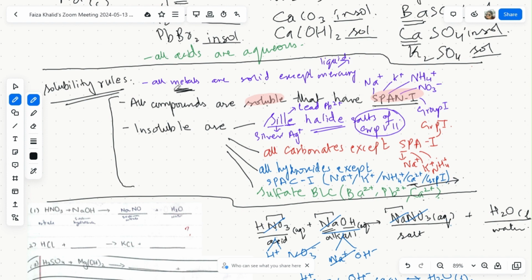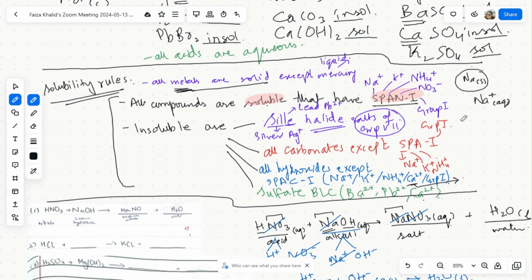So the very first solubility rule that you have is that all metals are solid except mercury, which is in the liquid state. Okay. Then all compounds are soluble that have SPA1 in them. SPA1 means that it has sodium ion, potassium ion, ammonium ion, nitrate ion, and group 1 in it. Please note that in the test, for example, you had sodium, and it had to be in the solid state. Why? Because this metal is not in the ionized version, because of which you'll say that this metal is in the solid state. Let's say if this metal was ionized, then you would have written aqueous in it.